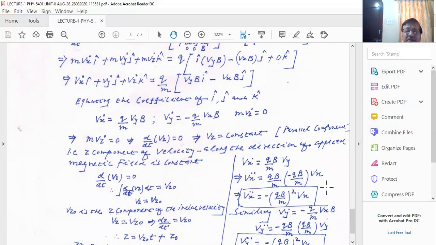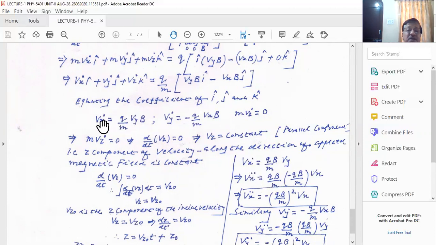Please try to understand these equations here. This Vx dot is qB/m into Vy, right? And if you take Vx double dot, it is qB/m into Vy dot, and Vy dot is minus qB/m into Vx. Please understand this term.